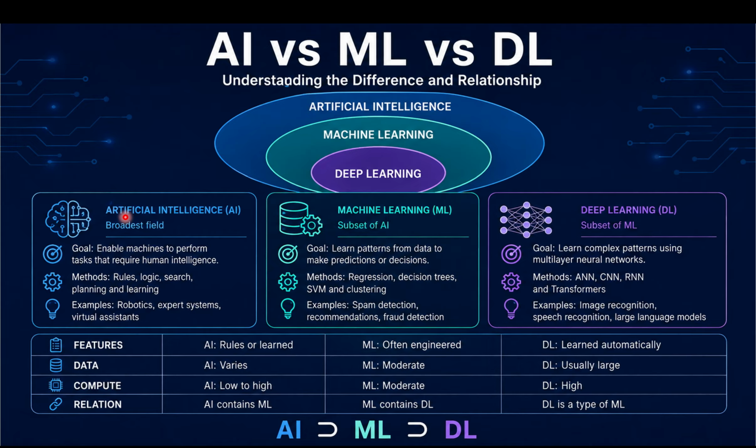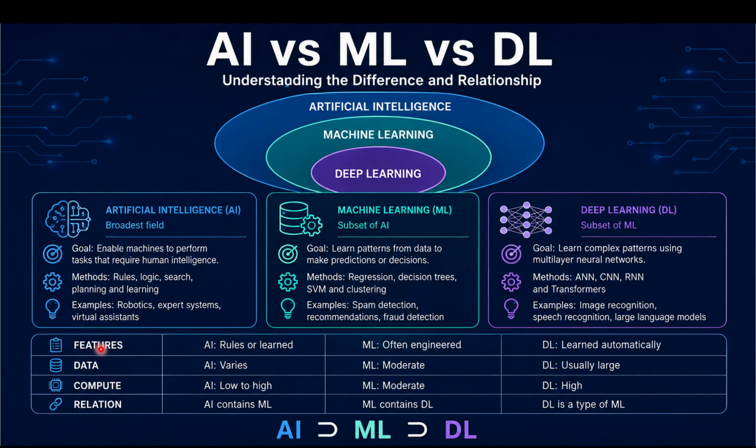Now, AI can use methods such as rules, logic, searching, planning, and learning. Examples of AI include robotics, expert systems, game playing systems, route planning software, and virtual AI assistants. Therefore, AI is an umbrella term. Machine learning and deep learning both come under this umbrella. Now, you can see the goal is to enable machines to perform tasks that require human intelligence. Methods are rules, logic, search, planning, and learning. Examples: it is applicable to robotics, expert systems, and virtual assistants.